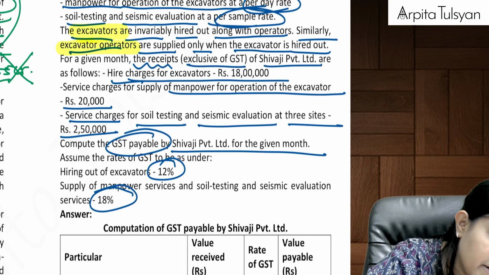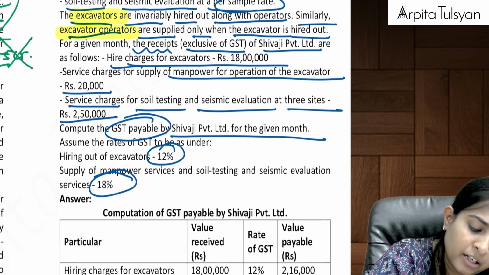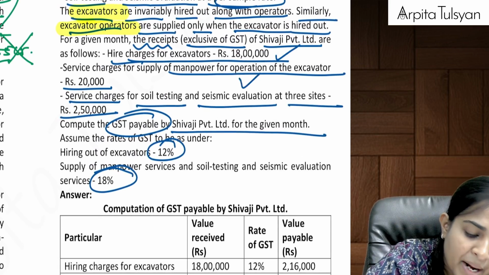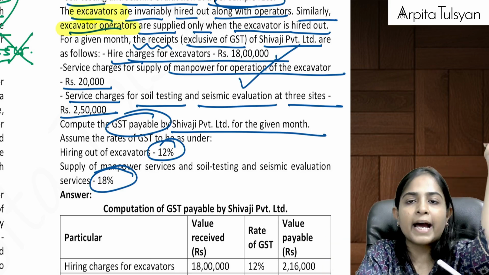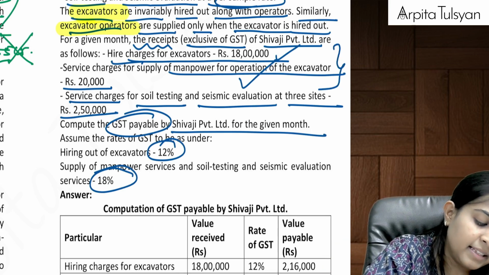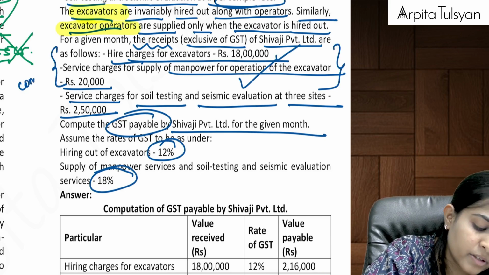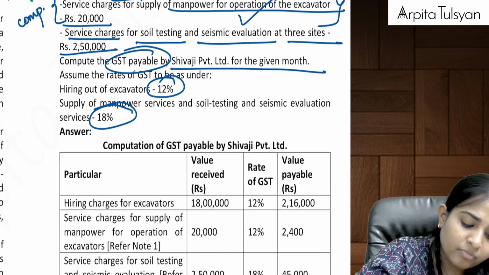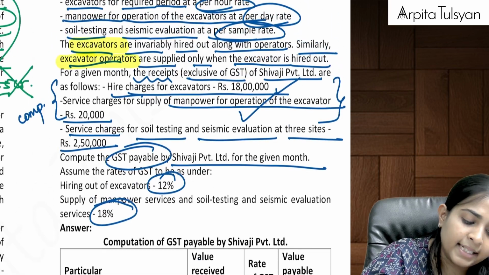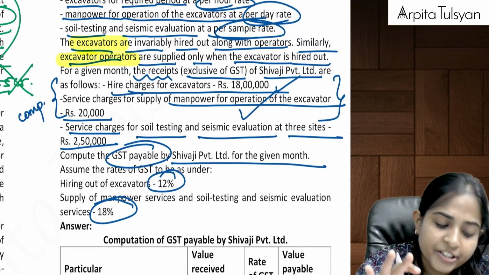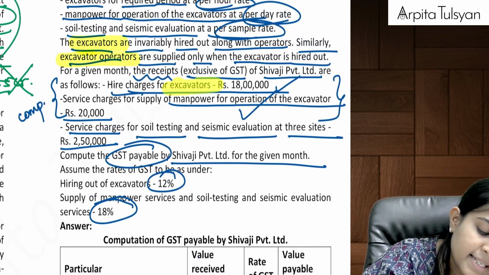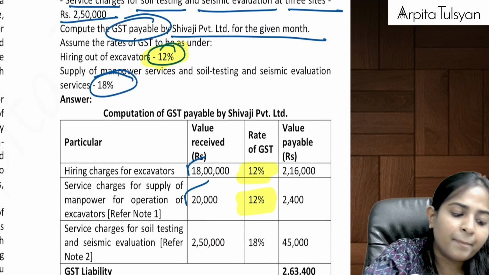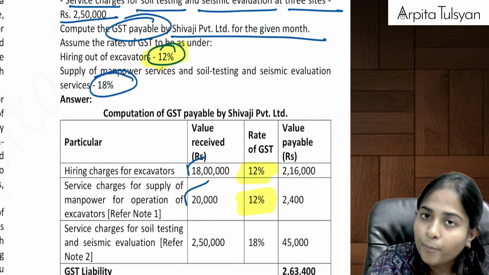So now can we say here, first of all, what is the first income? First income is the hiring charges for excavators. Can we say excavators and manpower for operating that excavators go hand in hand? Yes. So can we say these two supplies will be considered as composite supply? Yes. If it is a composite supply, on 18 lakhs and on 20,000, the principal supply rate GST will be applicable. Principal supply is that of excavator, that is 12%. So on both of this, 12% will be applicable because of the concept of composite supply.